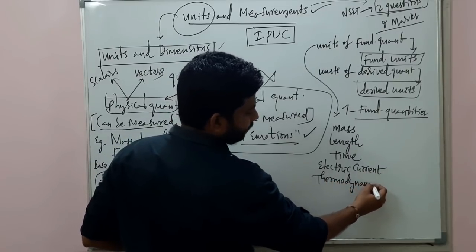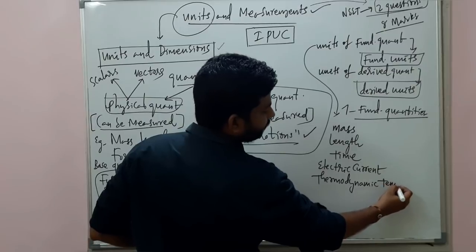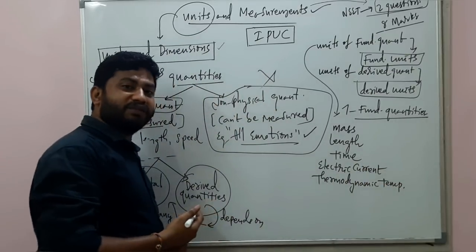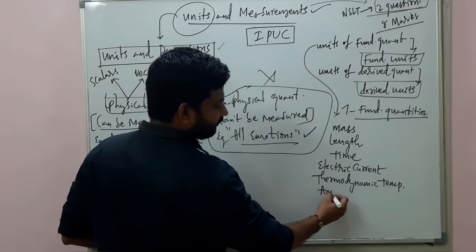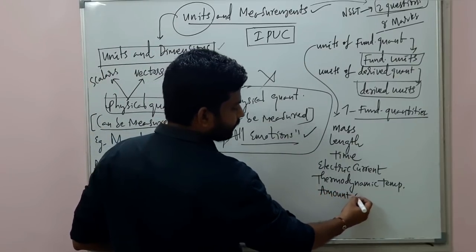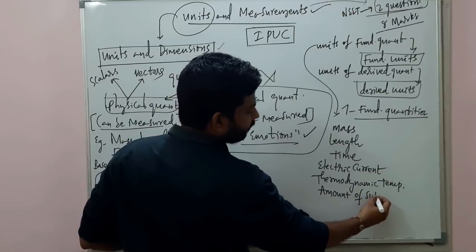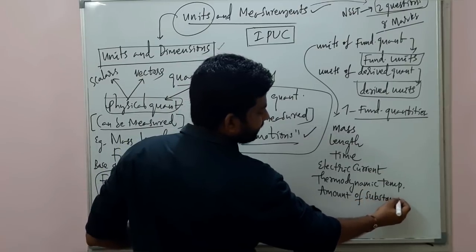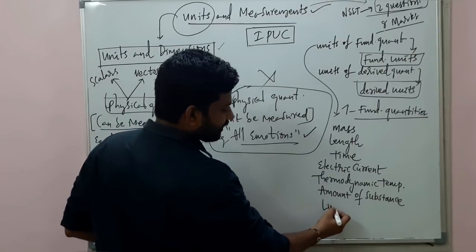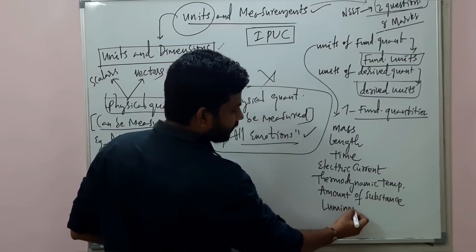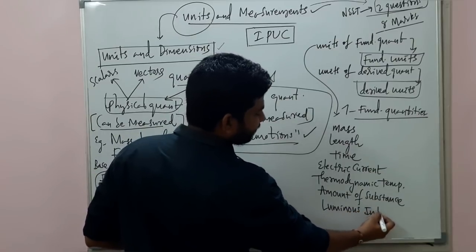Thermodynamic temperature. Amount of substance. What is that? Amount of substance. Luminous intensity. What is this? Luminous intensity.